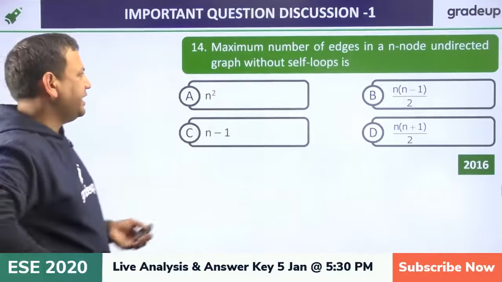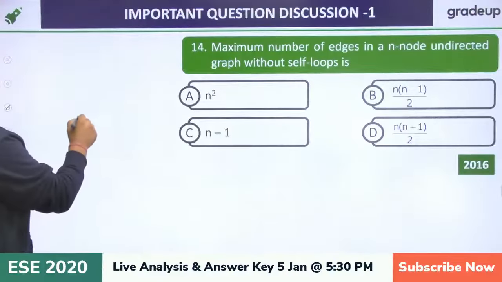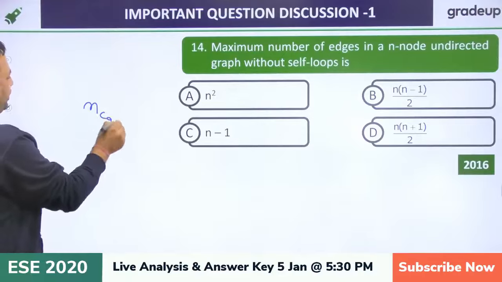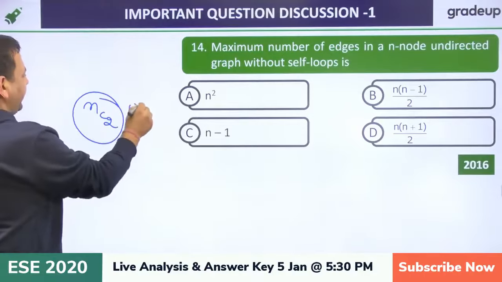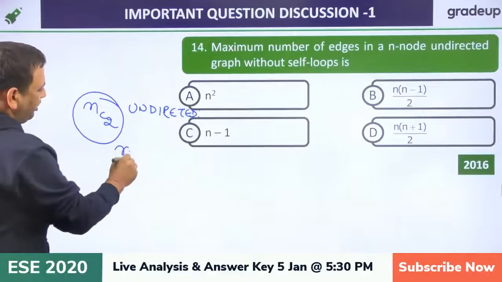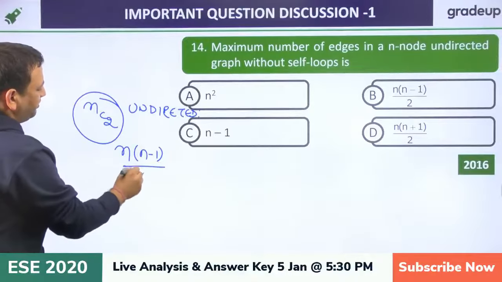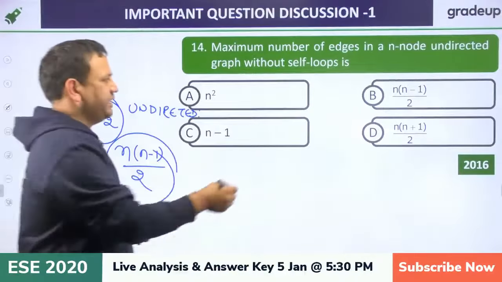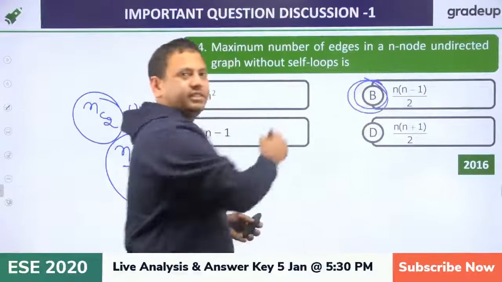Okay, so we are saying n is the number of vertices. So the formula is what? nC2 for an undirected graph. So that is n into n minus 1 by 2. So your answer is B, Bombay, is the correct answer.